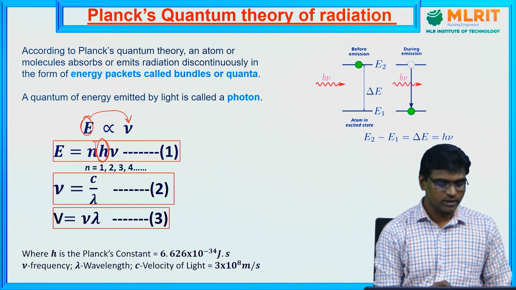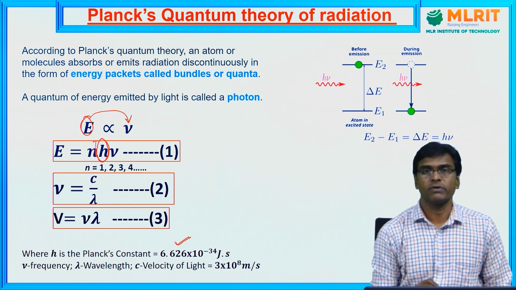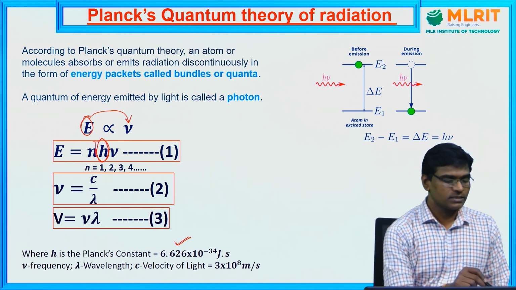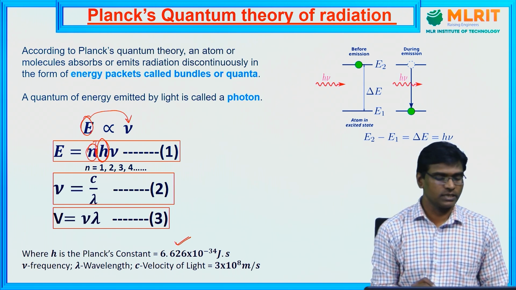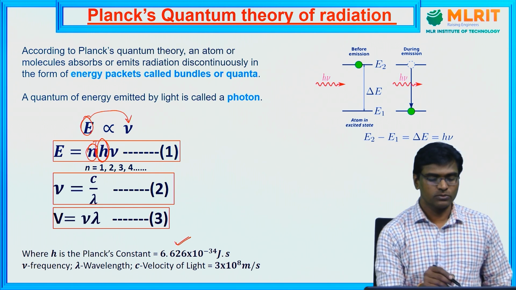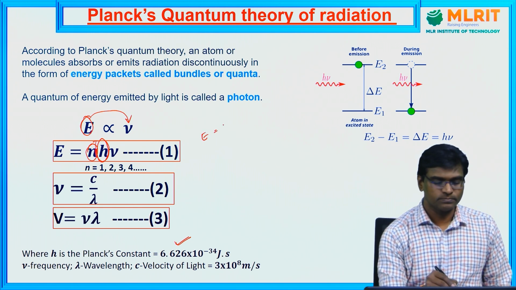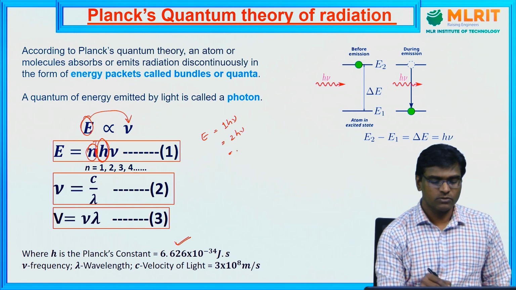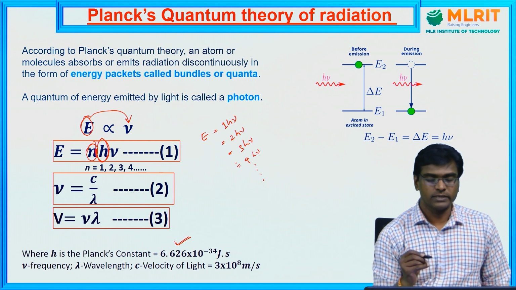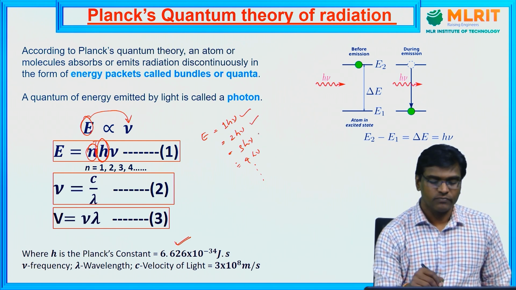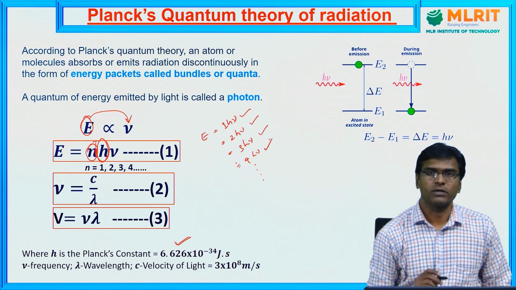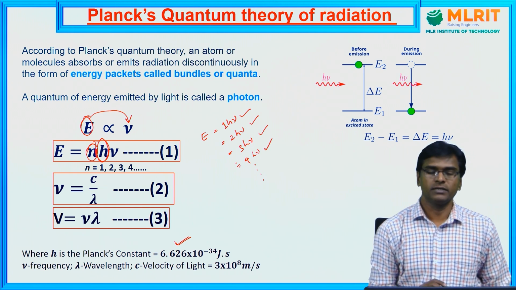The value of the Planck constant is 6.626 times 10 to the power minus 34 joule-seconds. And there is an n here, where n is an integer, which represents 1, 2, 3, 4. So E is equal to 1 h nu, 2 h nu, 3 h nu, 4 h nu, and so on. This means all objects absorb radiation only in terms of wave packets, photons or quanta, and emit energy only in terms of photons.